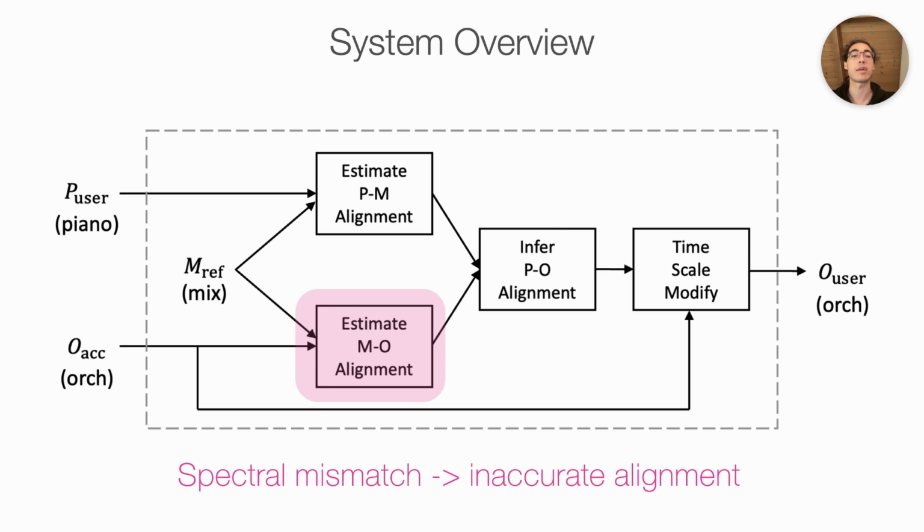To improve the alignment accuracy in the presence of this spectral mismatch, we propose a novel alignment algorithm called Dense-Sparse Dynamic Time Warping, or DSDTW. DSDTW aligns a dense sequence of features against a sparse set of features. In our case, we align the mixed recording features against a subset of features from the orchestra-only recording that contain prominent timing cues.